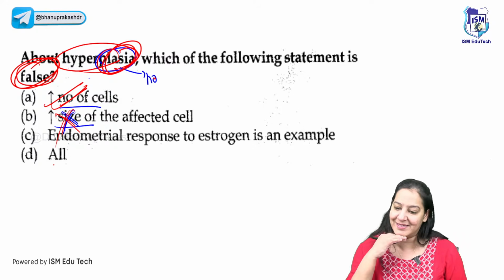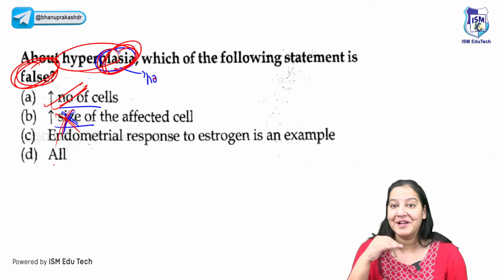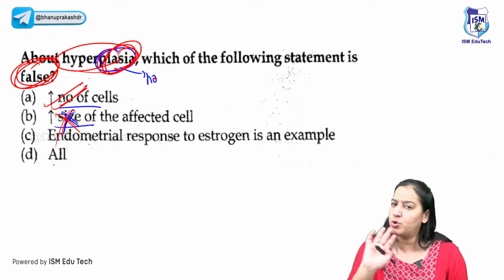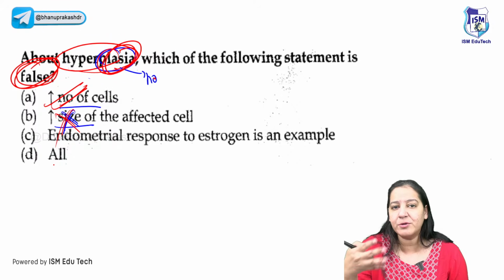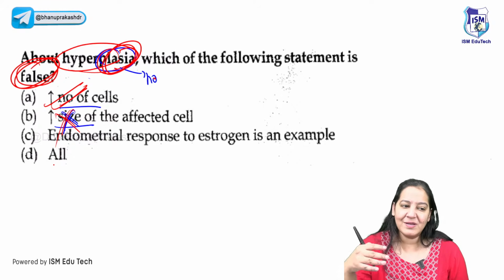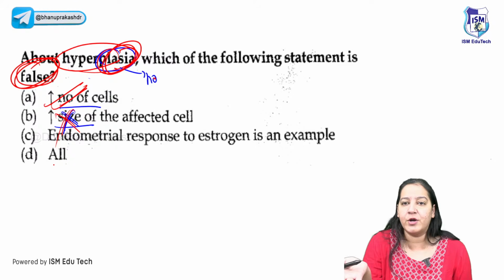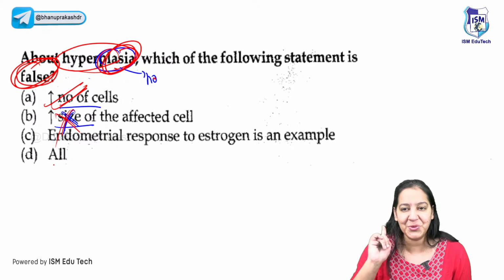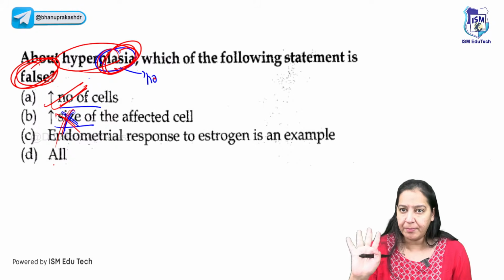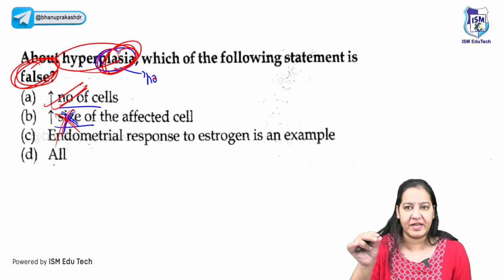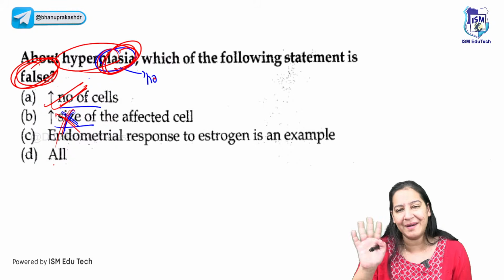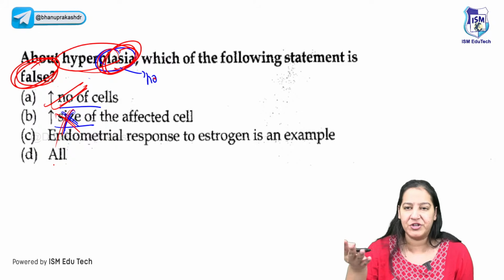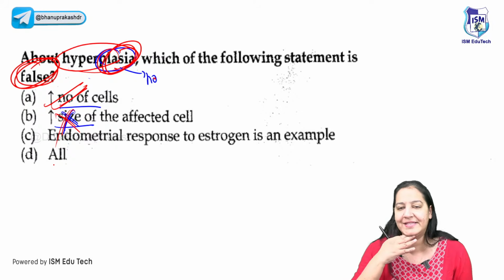So the correct answer is this, you got confused. That's why I'm telling you, don't just jump to the answer in your exam. You just see the question, oh, it's my favorite topic, I know it, and you jump at it. So in excitement, you make mistakes. Don't do that in your exam. Take a deep breath, calm down, read all 4 options before choosing. You have 300 questions and you can easily manage the time.